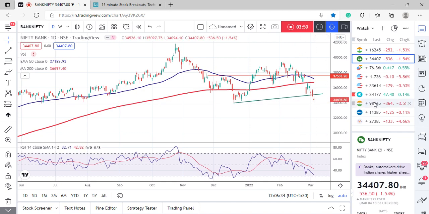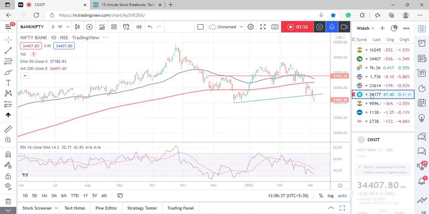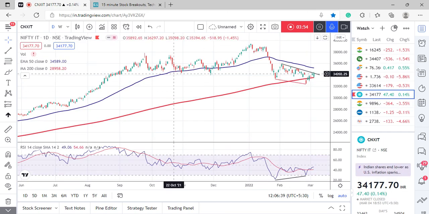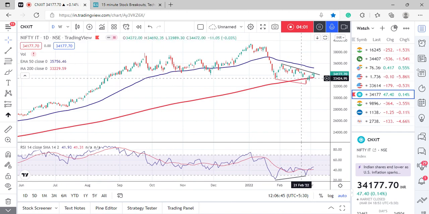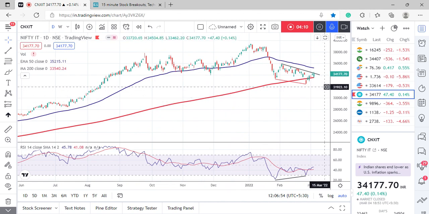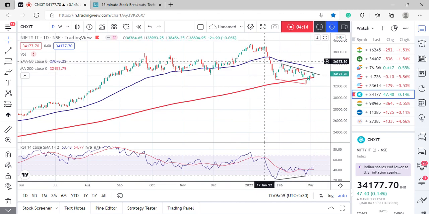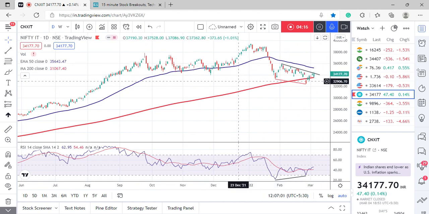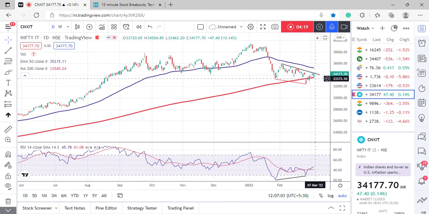Now let's talk about some sectoral indices. The first sectoral index is Nifty IT. This is a daily chart, and on the daily chart we can see that the Nifty IT index is trying to move beyond this falling trend line. It is trying to give a bullish reversal, and it has moved back above the 200 days moving average.